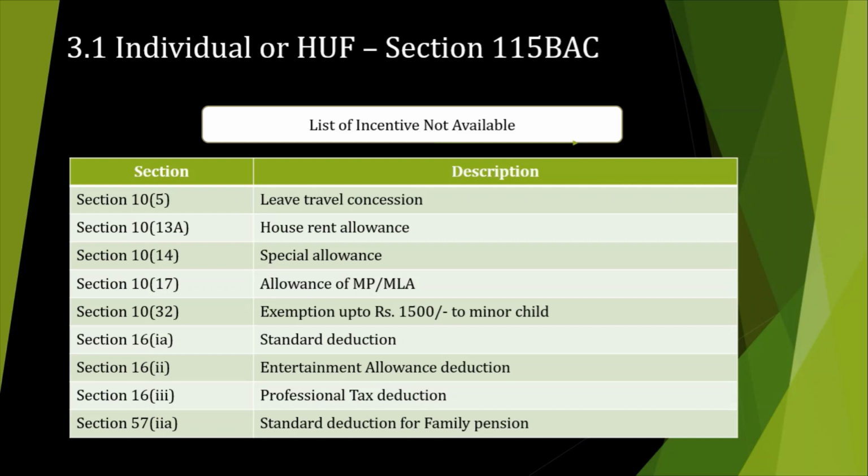If the employee fails to inform the employer, it is the employer's duty to calculate the tax based on the normal tax structure, not as per the alternative tax scheme.